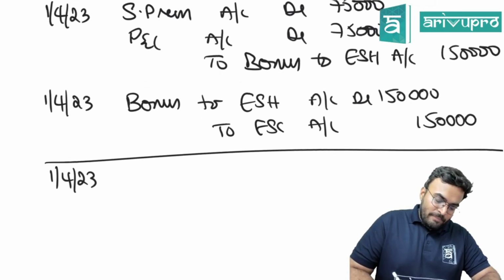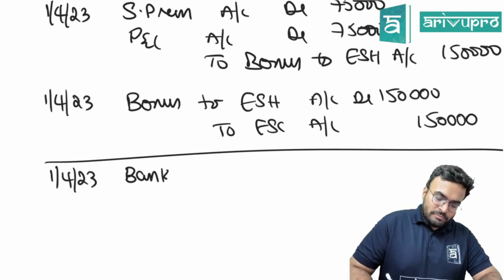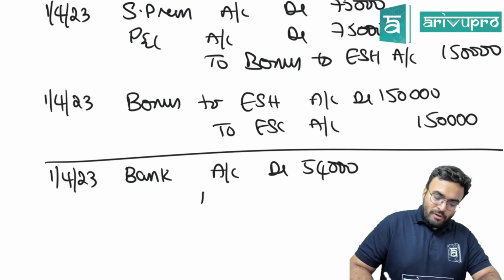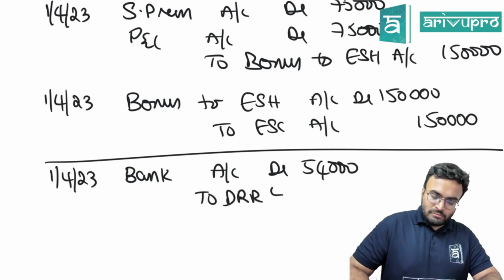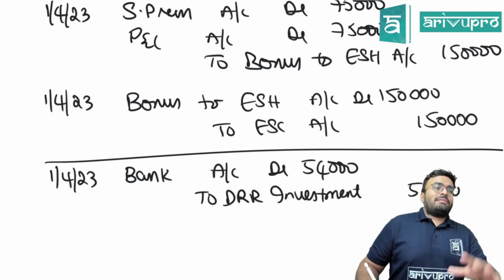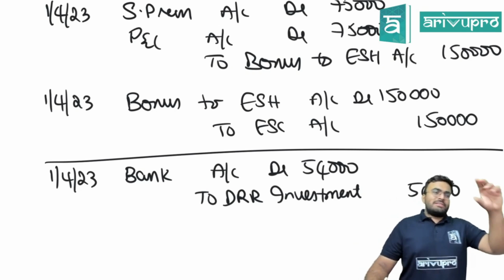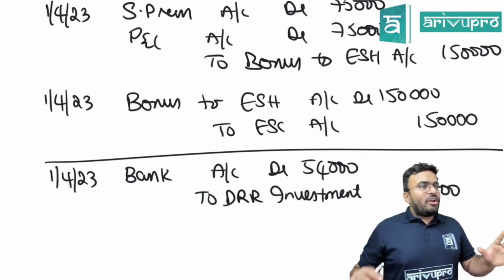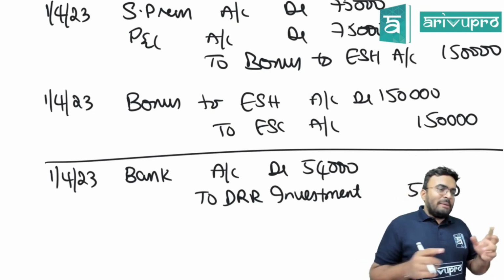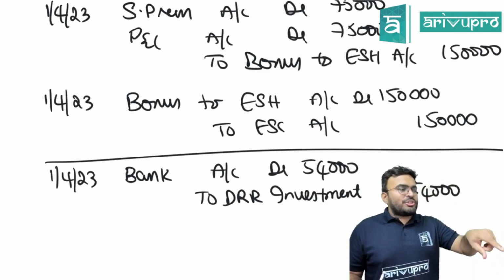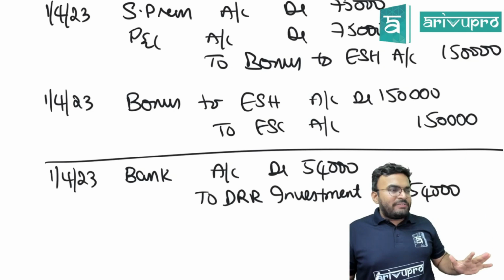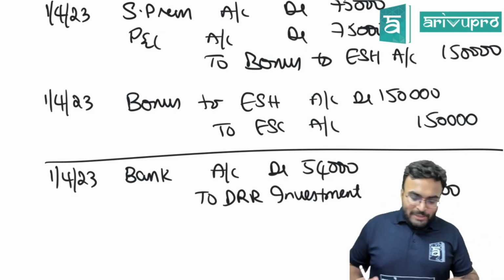What should be the entry? Bank account debited 54,000 to. Nothing is clubbed, guys. Questions are separate only. Concepts are separate. You have to pass entries under one question. If they want to club, they can club in different ways, where one part's result will be affecting the other part. Nothing like that they have done. They have just tested you on simple basics.